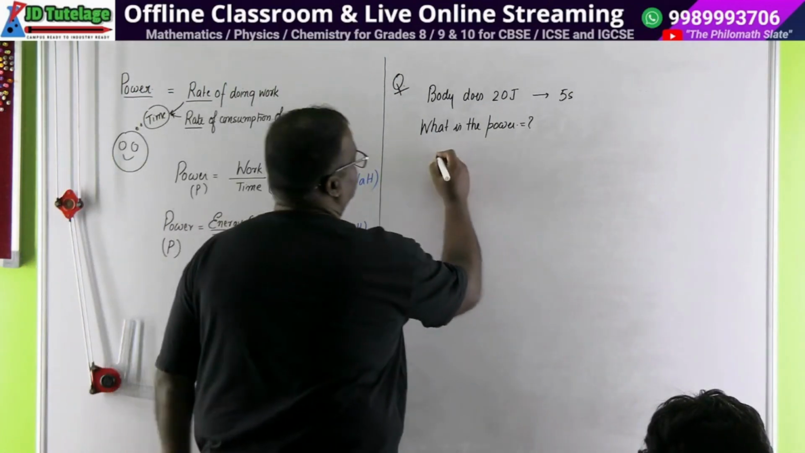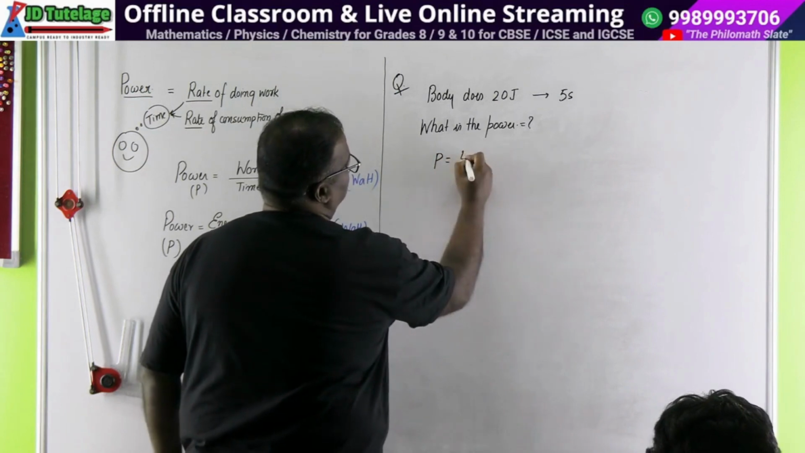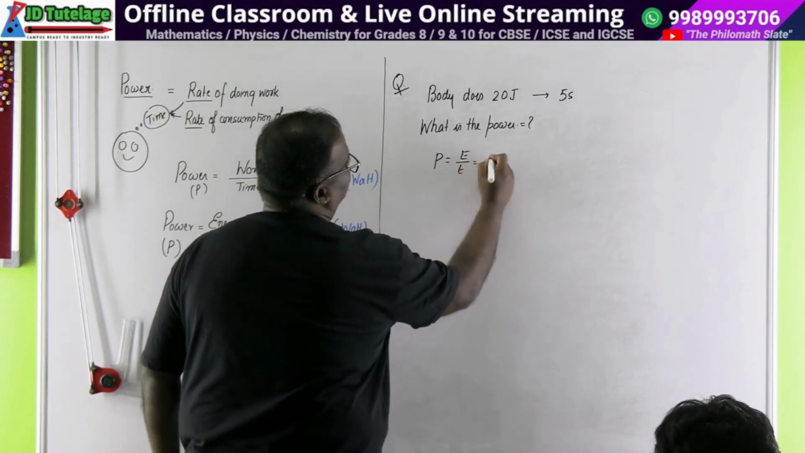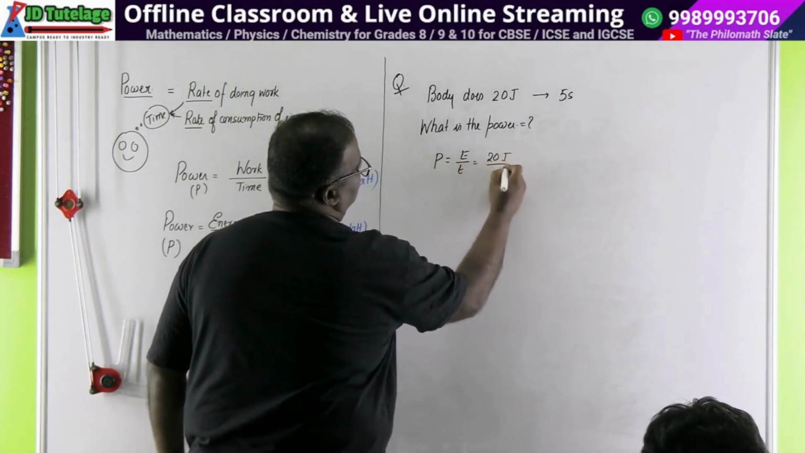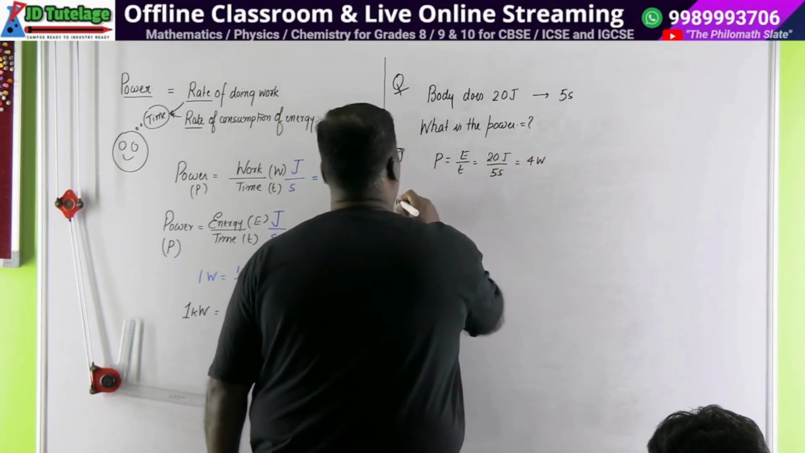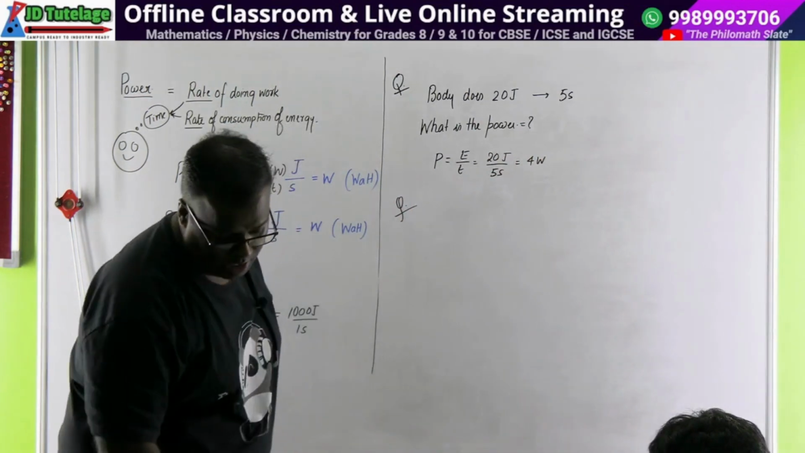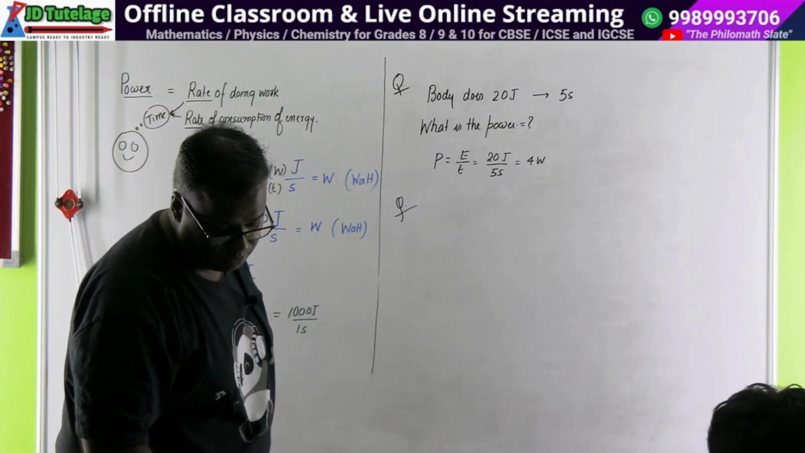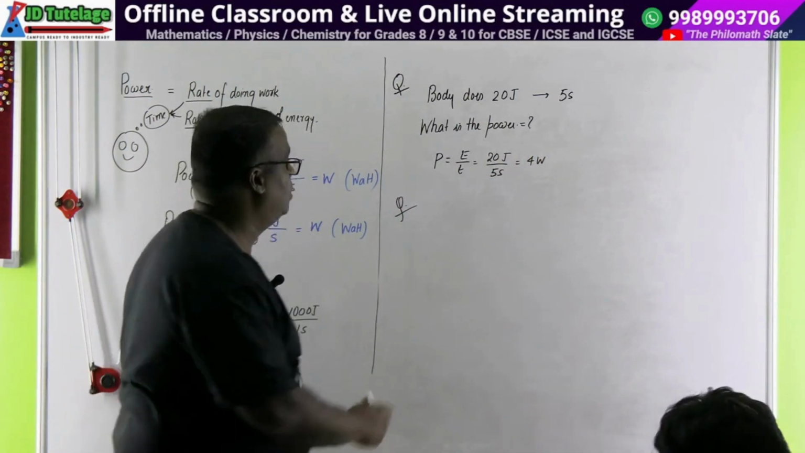ठीक है. Power is equal to energy upon time, which is equal to 20 joules divided by 5 seconds, which is equal to 4 watts. Excellent. चलो नेक्स्ट क्वेश्चन. यही लेवल के हो, यही सब प्रॉब्लम करो. ठीक है.